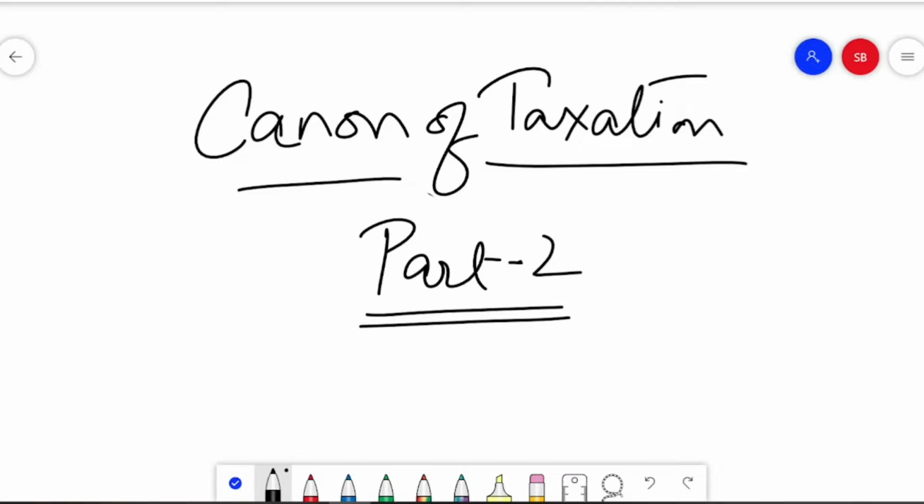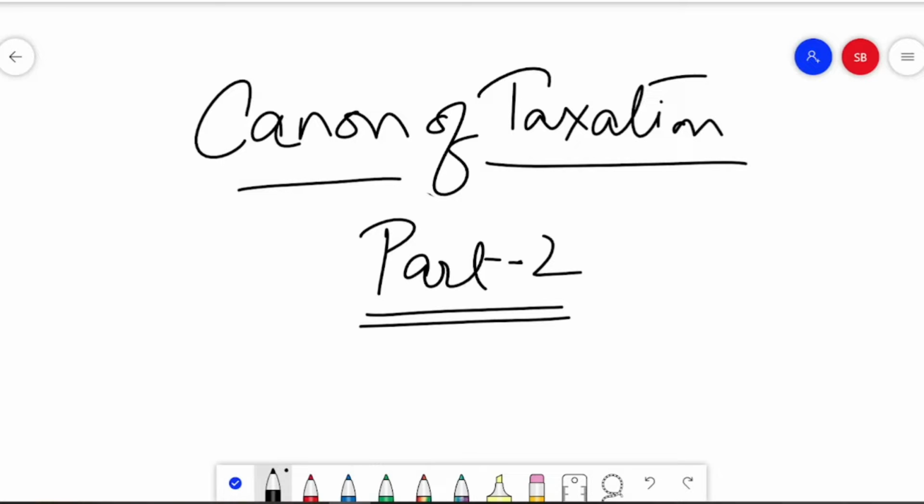Now, in our previous session on canons of taxation, which you can get hold of if you click on the card appearing on your screen, we talked about the canons given by Adam Smith, and we discussed the four canons of taxation in great detail. In that session, I mentioned that modern economics adds a few more canons to what Adam Smith has given.